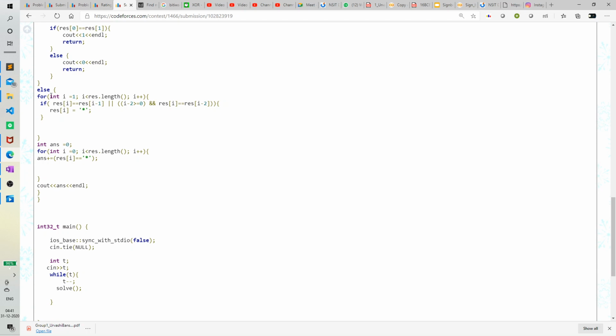Now for i from 1 while i is at most res length, i plus plus: if res i equals res i minus 1, the AA type, or if res i equals res i minus 2, the ABA type, then I'm replacing res i with a character which is not a Latin letter, which does not come between A to Z. It can be any character of your choice. After this, I'm just calculating how many times I have put this character in my string. That would be our answer.